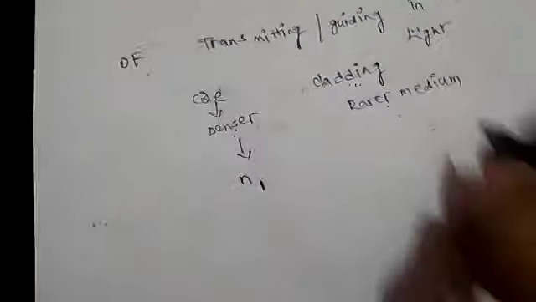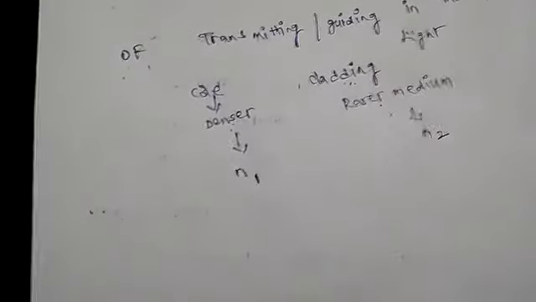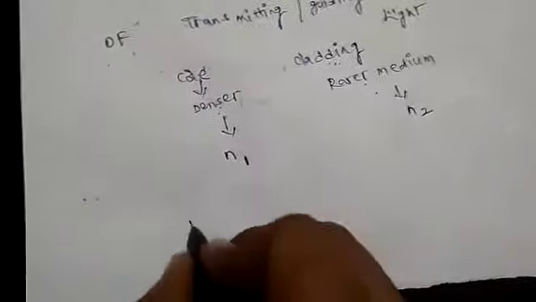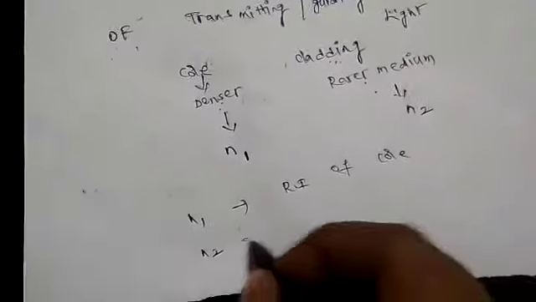Next, the refractive index of core is taken as N1. Here N1 is the core refractive index. The refractive index of cladding is taken as N2. So you should remember N1, N2. Very, very important. N1 is the refractive index of core. N2 is the refractive index of cladding. So this is the terminology in optical fibers.